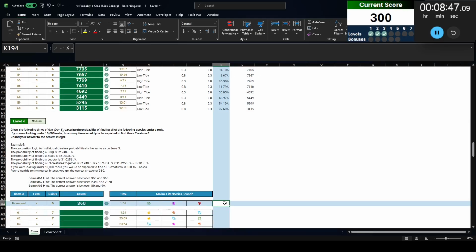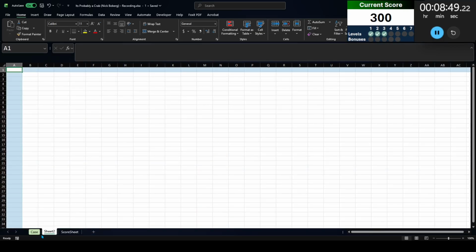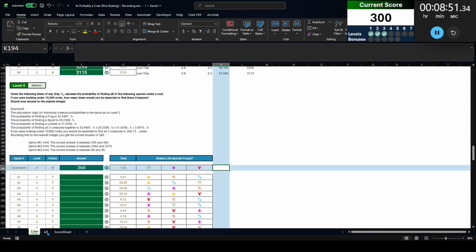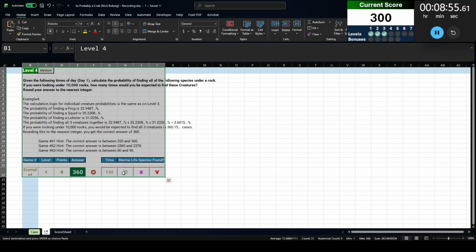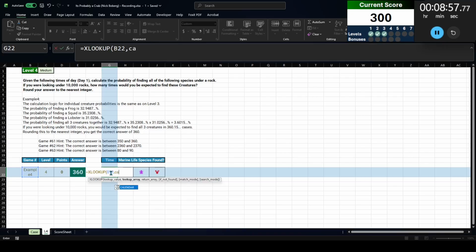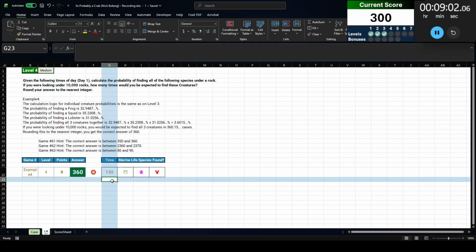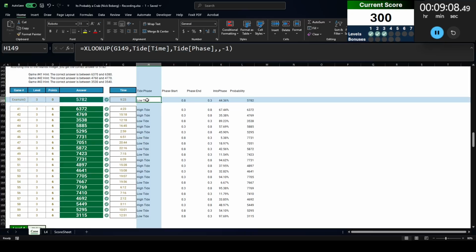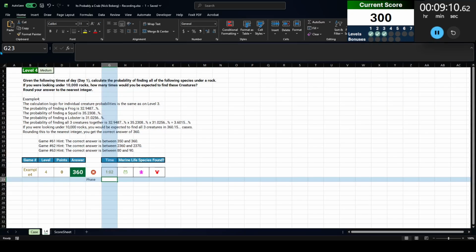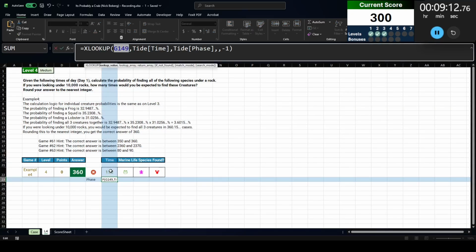I could do it over here. It's probably going to repeat a lot. Let's just go to a new sheet. I think this was level 4, was it? Yes, it was. Okay. So let's go take this information over to level 4. G to J. Okay. Now, phase. So is this high tide or low tide? Let's take this formula and put it in here.